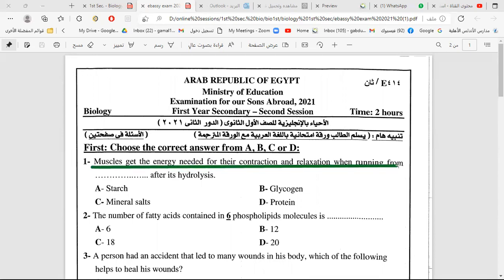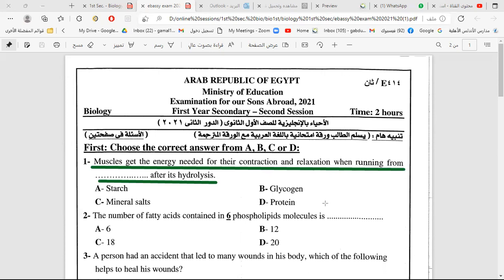Choose a correct answer. Muscles get energy needed for their contraction and relaxation when ATP is hydrolysed. Muscles get energy from where? From starch, from glycogen, from mineral salts, or from proteins? What is the source of energy? Carbohydrates, of course.